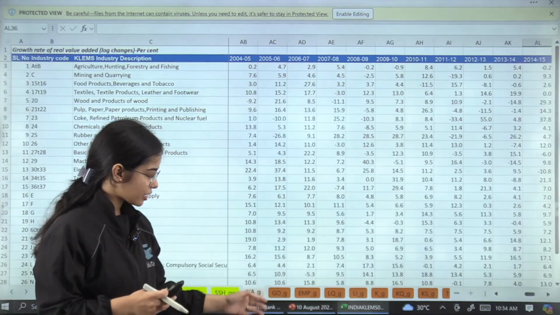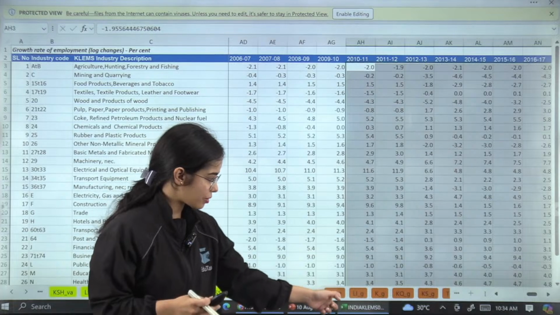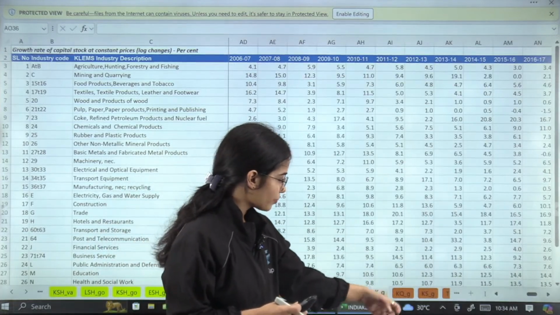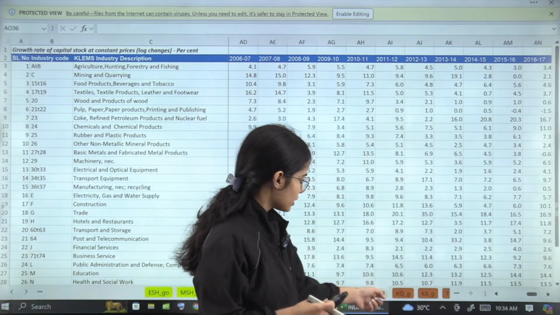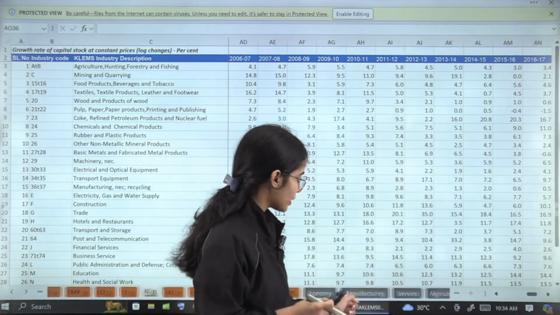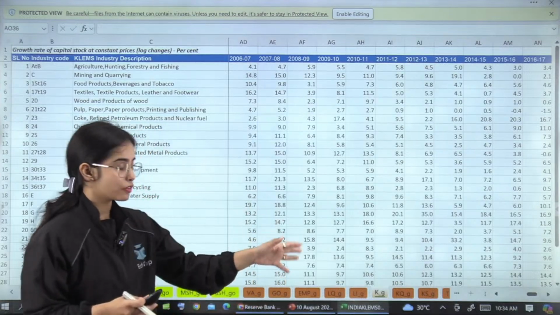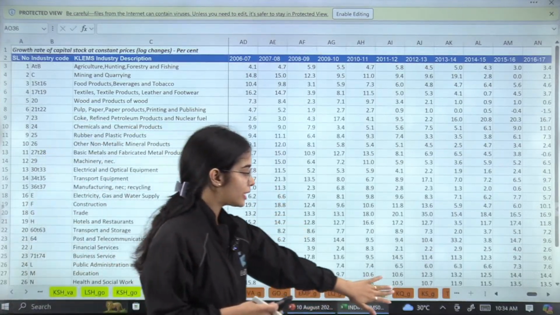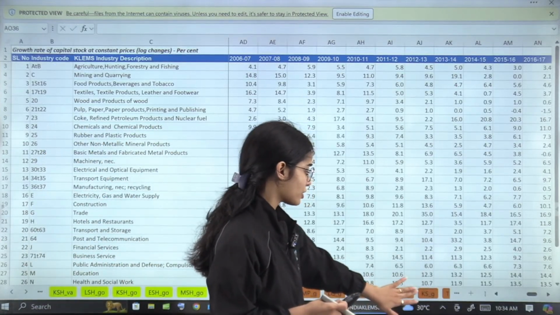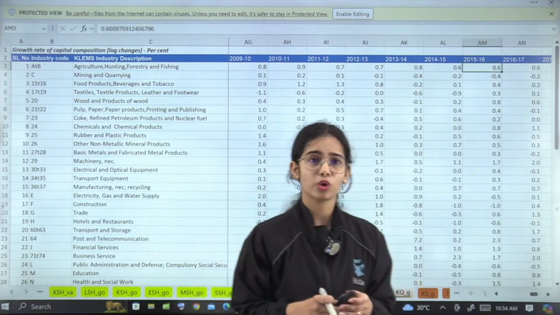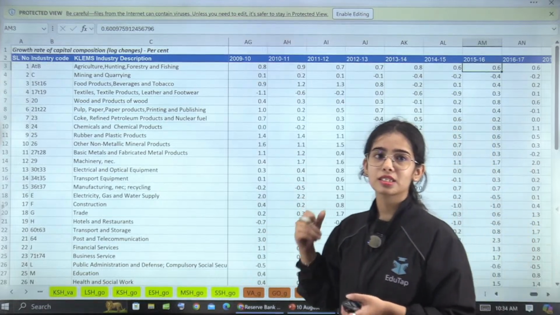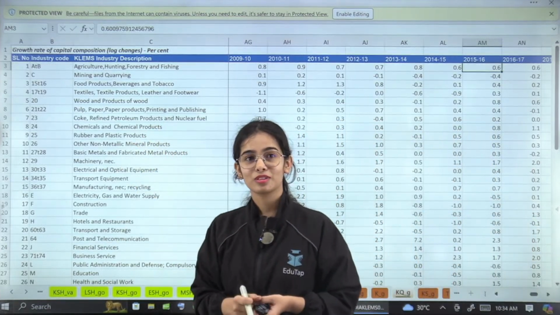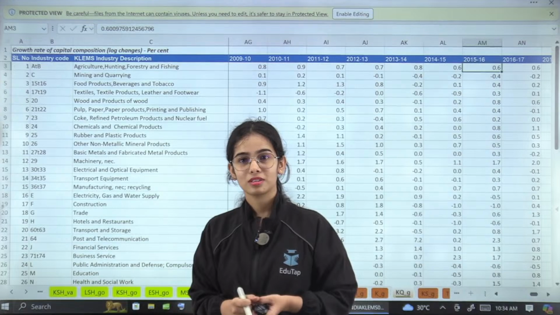There is GVA data, employment data, labor data, capital data, different savings data and such. There is the economy data and the manufacturing data. In the economy also there is manufacturing, services and agriculture. All the data is divided, and do you really think you can learn all this data? Then the students were asking me to discuss the data, but what can I discuss with you in these data points?